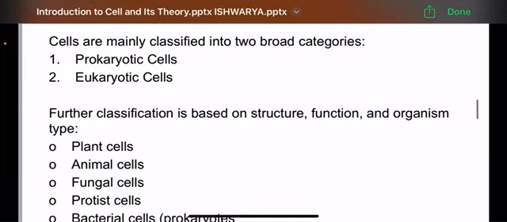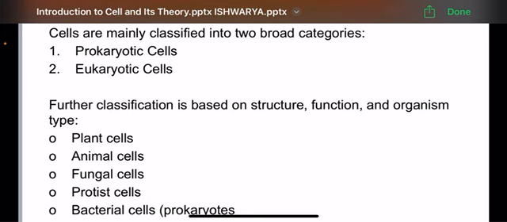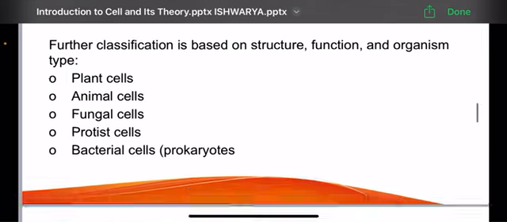The cells are mainly classified into two broad categories. One is the prokaryotic cell and the second is the eukaryotic cell. The further classification is based on structure, function and organism type. Number one is the plant cell, second is the animal cell, third is the fungal cell, fourth is the protist cells and the last is the bacterial cells.